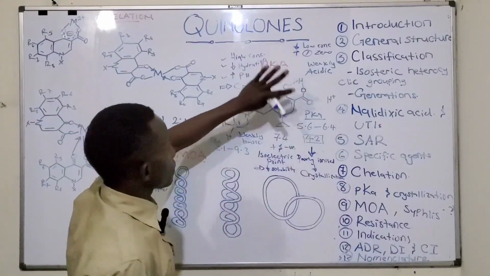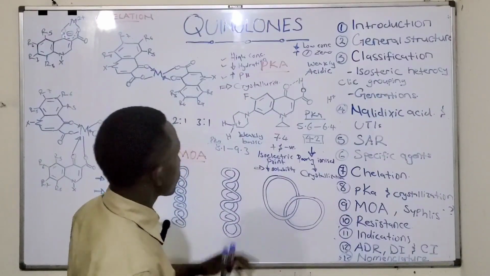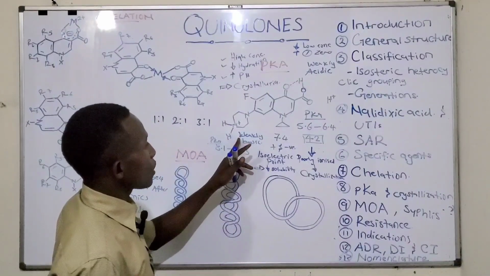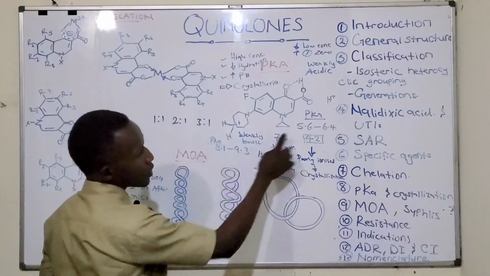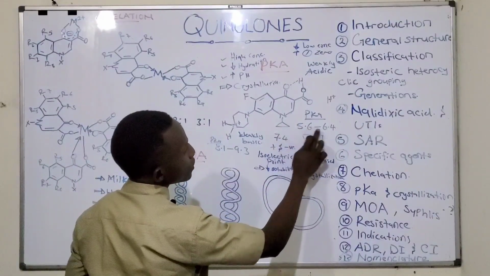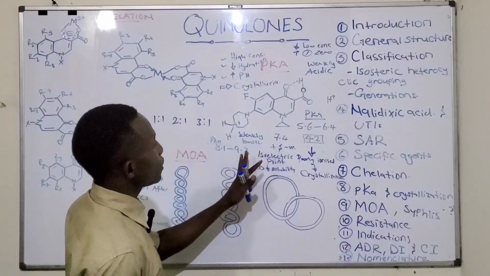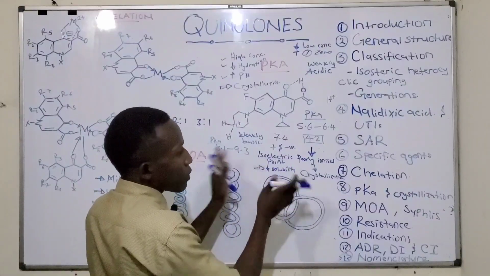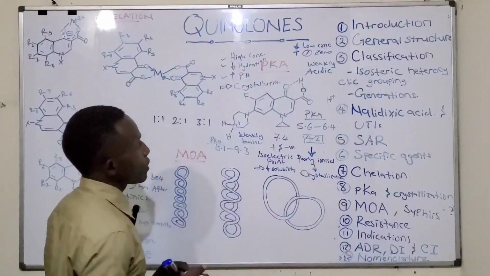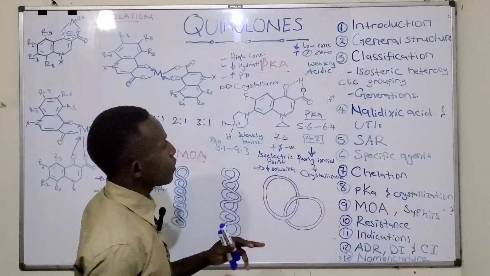Those are some of the things we can talk about regarding the pKa. This group ionizes if the pH is below this, and this one ionizes if the pH is above this. But you can have the isoelectric point for these two at around 7.4, depending on the drug. In the case of ciprofloxacin, it's around 7.4.